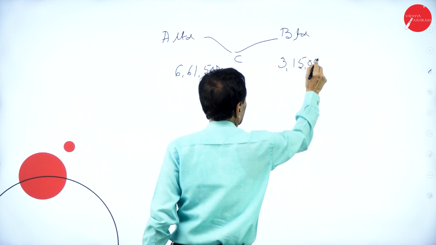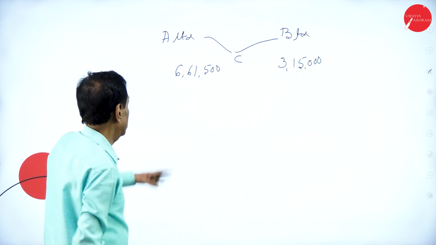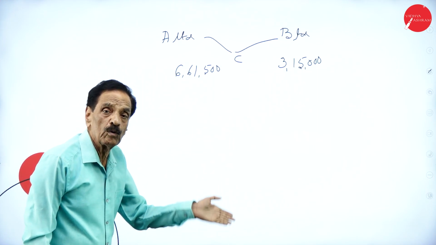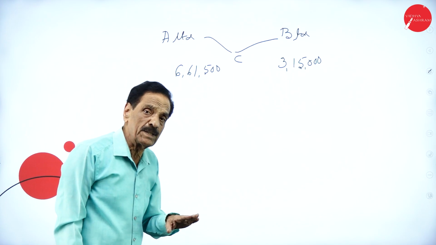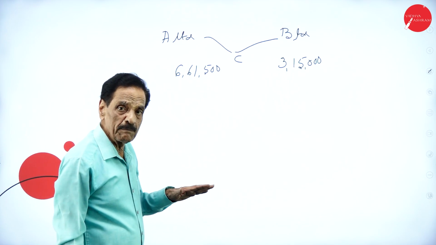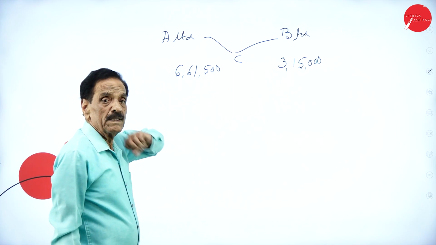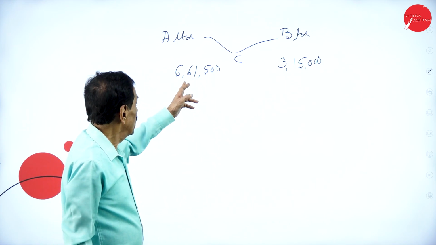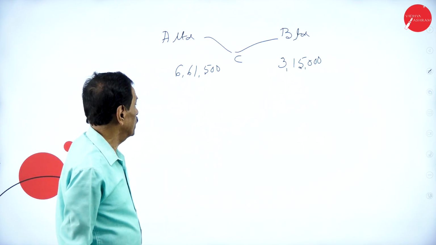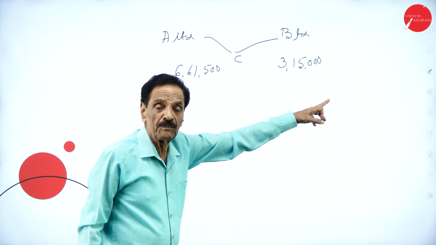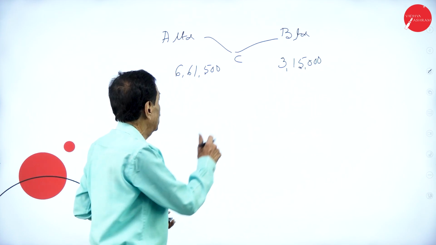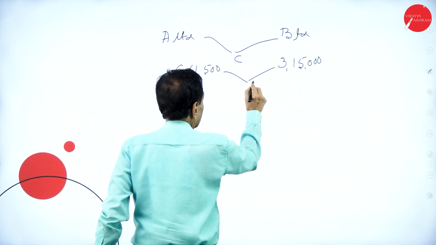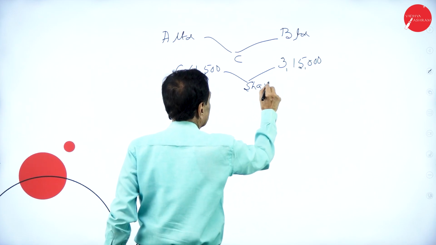This is the amount payable by C Limited. They take over all the assets and liabilities of A Limited and B Limited and pay the amount. They already agreed to pay 6,61,500 to A, 3,15,000 to B in the form of shares. Agreed.